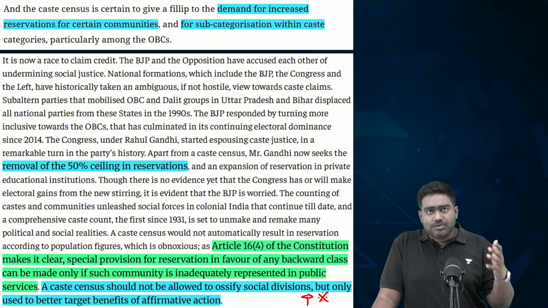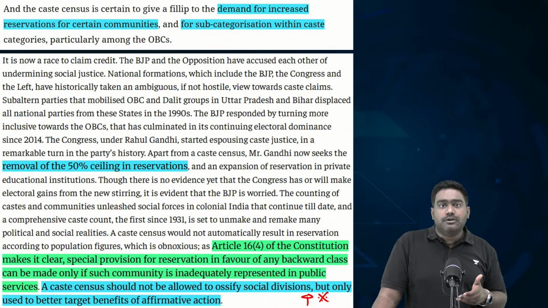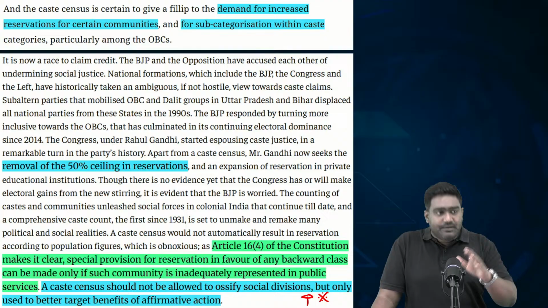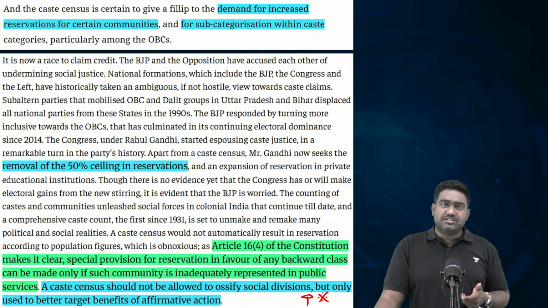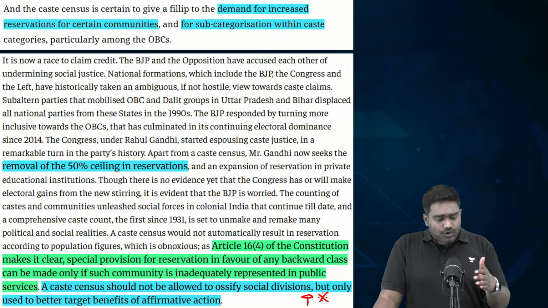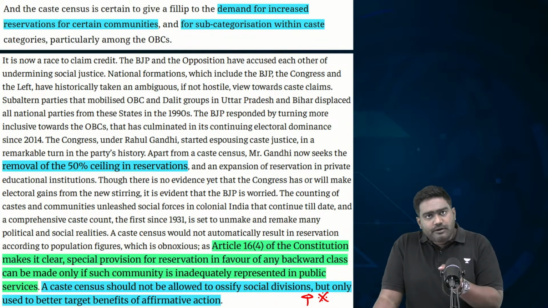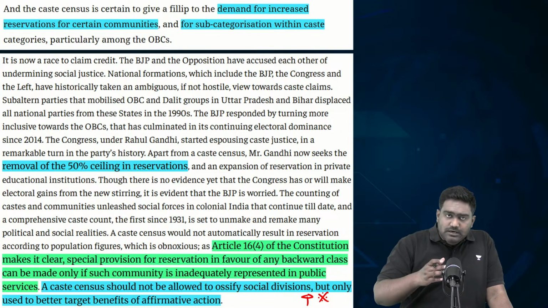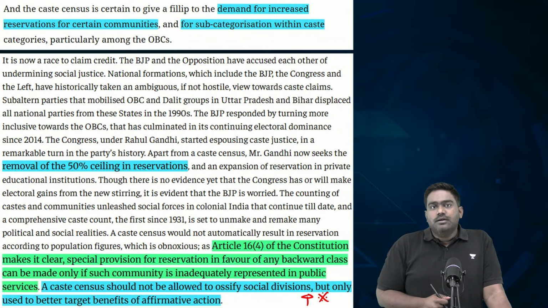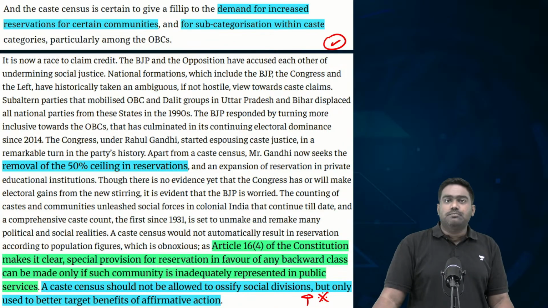Because there are a few opposition leaders already calling for removing the 50% cap on reservation, which was laid down by the Supreme Court in the Indra Sawhney judgment. There are a few states which have already breached the 50% cap in reservation. So, if reservation continues on this path, then there won't be any opportunities left for the general category. That could have an adverse impact as well. So that is why caste census is a highly contentious, debatable topic.